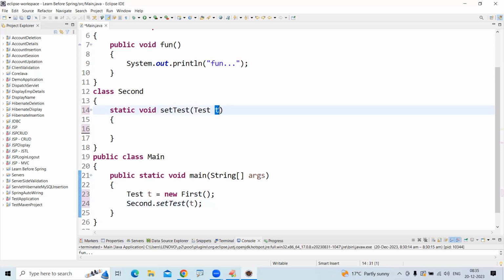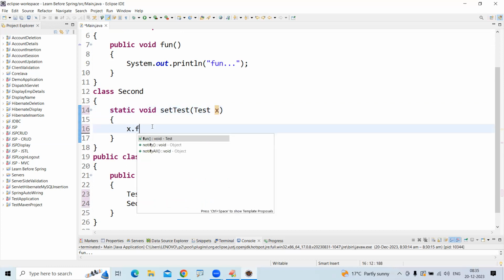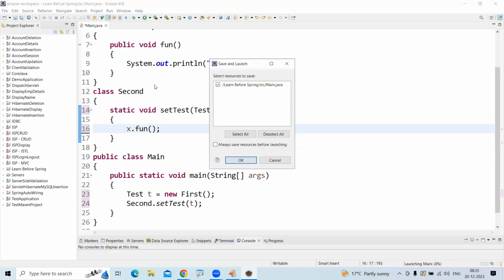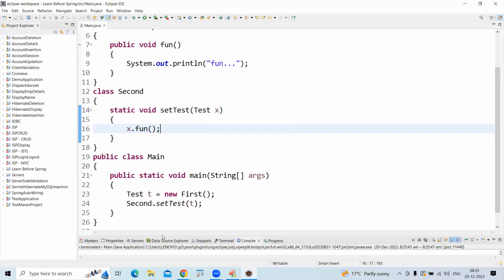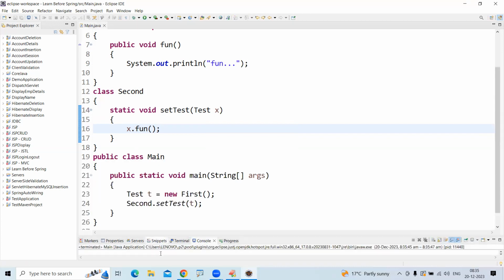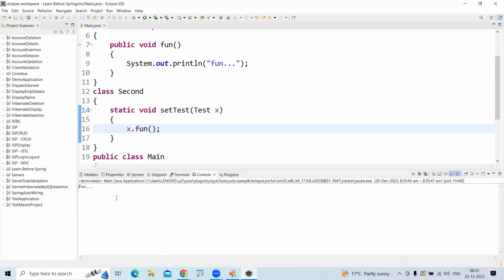You can collect it into any variable, of course, x, y, z, a, b, c, your wish. Simply with that, you can call that fun method. You can call the fun method, and you will get the output, which is fun.